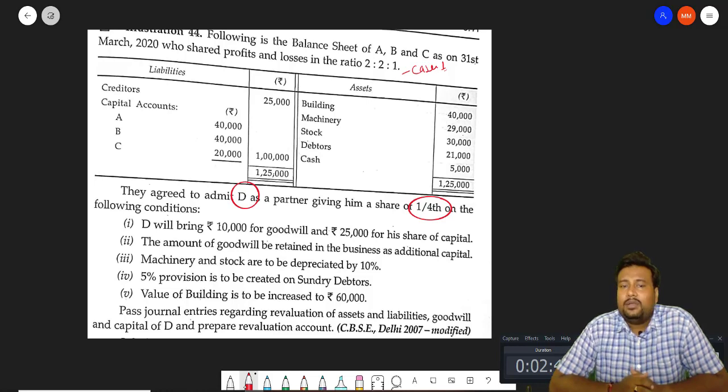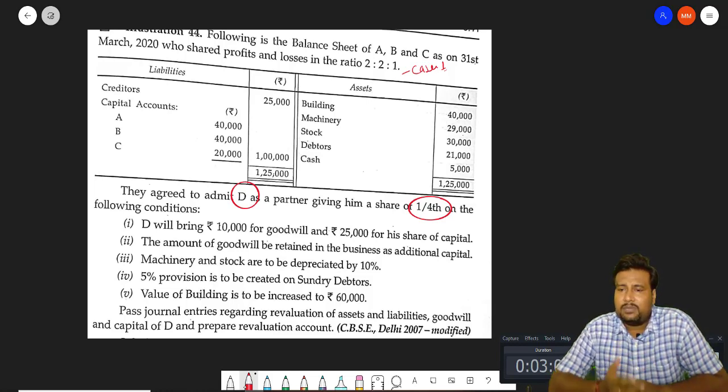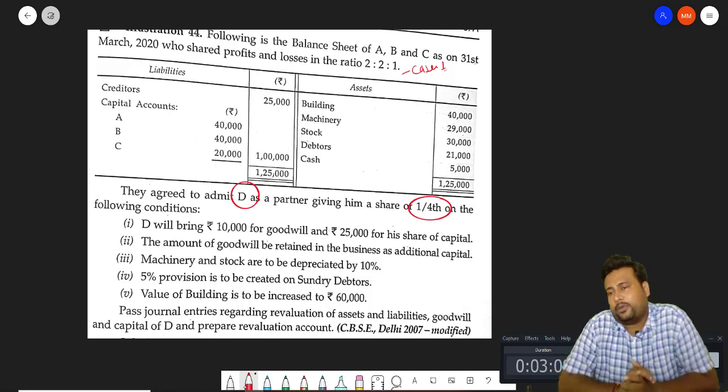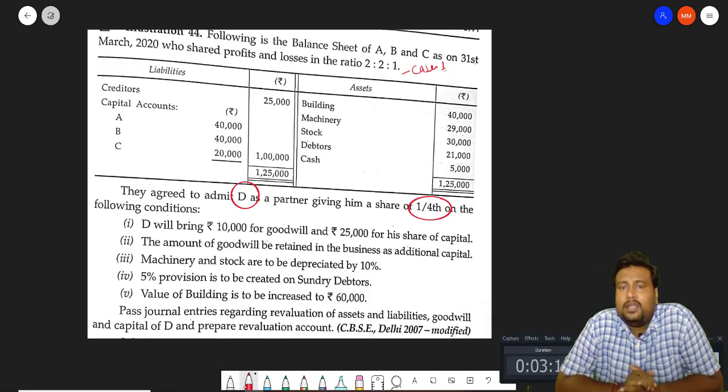So second, do only that much which is asked in the question. If calculation of new ratio is not given, and we know that for treatment of goodwill we require sacrificing ratio, so simple trick, case number 1, old ratio is the sacrificing ratio, there is no need to calculate the new profit sharing ratio.